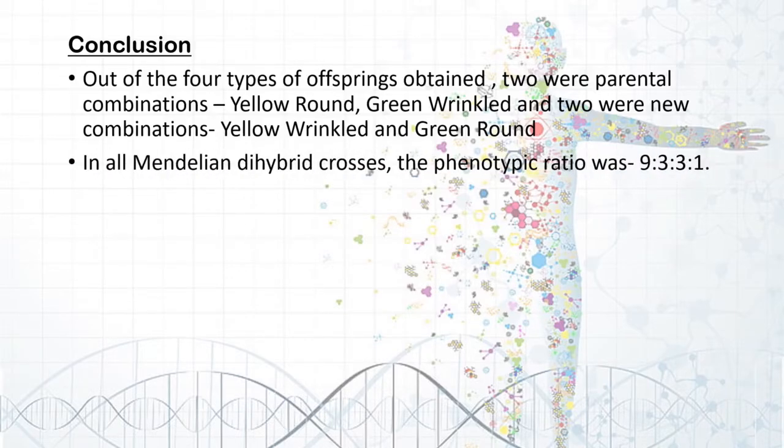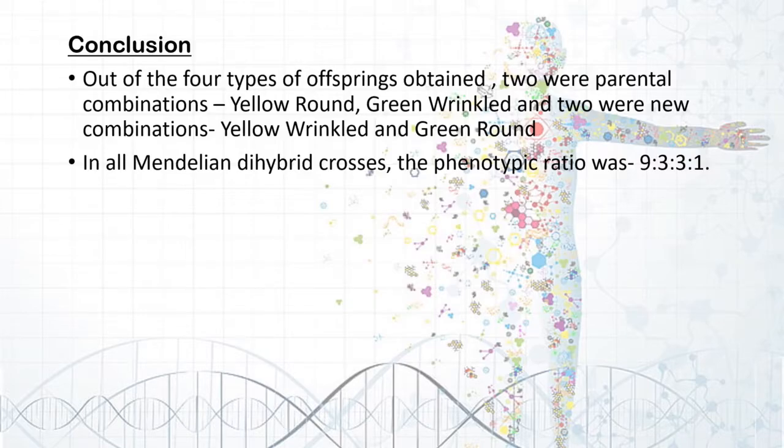Mendel concluded that out of the 4 types of offsprings which were obtained, 2 were parental combinations. If you can recall, the parental combinations here were yellow and round seed, and also green and wrinkled seed. And 2 were new combinations.